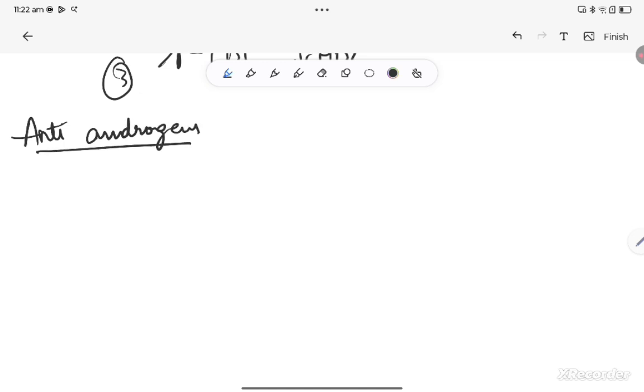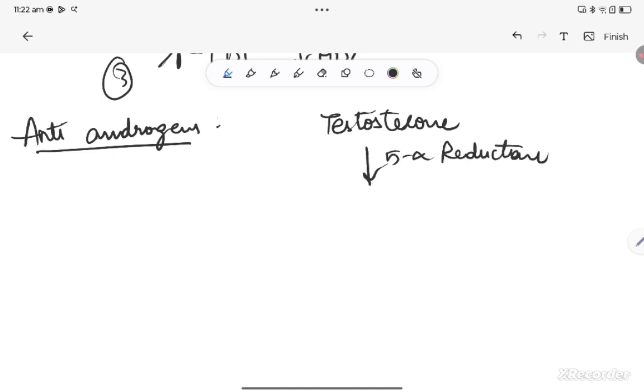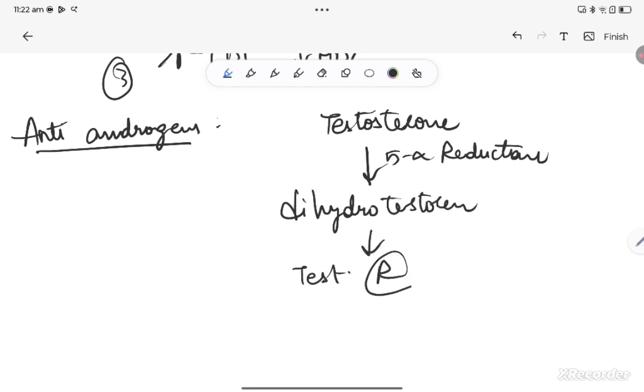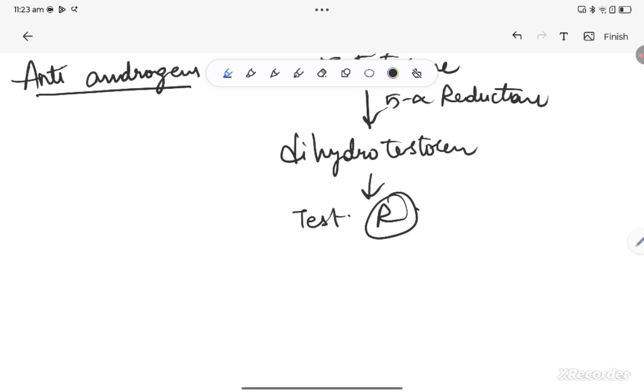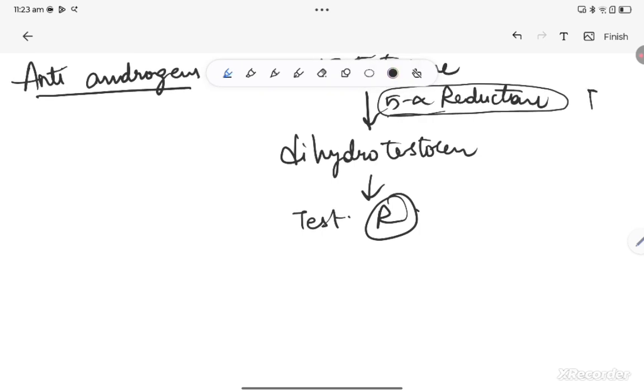Let us talk about the physiology. Same physiology again. Testosterone, after releasing under the influence of enzyme 5-alpha reductase, is converted into dihydrotestosterone, which is the active form of it. And this acts on testosterone receptors. So, anti-androgens are primarily either 5-alpha reductase inhibitors or testosterone receptor blockers.